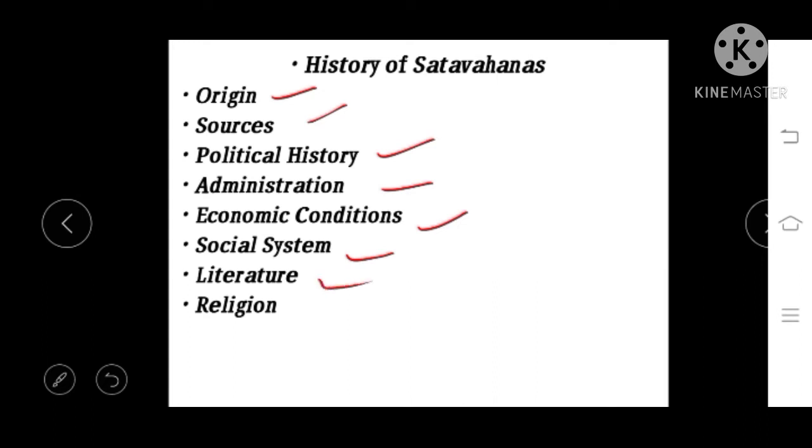And literature. In the literature part we will be discussing the books, authors or scholars who have written various works. And coming to the religion, what religion the Satavahanas followed and what religions they also patronized. So this is going to be the detailed discussion regarding all of this.